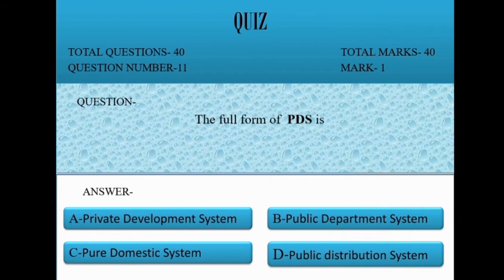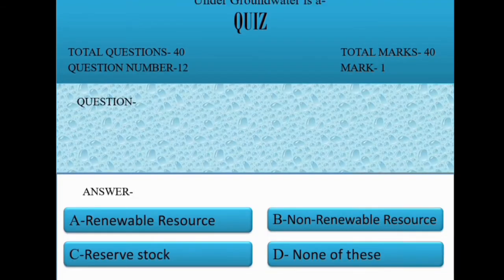Question 11. The full form of PDS is option A. Private Development System. B. Public Development System. C. Pure Domestic System. D. Public Distribution System. Correct option is D. Public Distribution System.